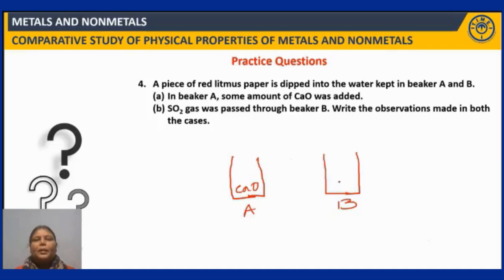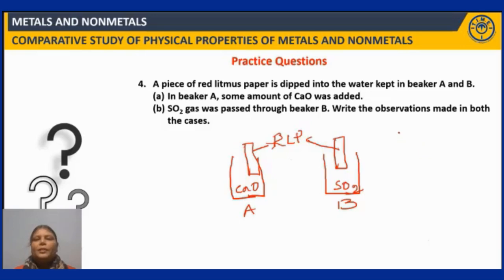And then in beaker B, sulfur dioxide was passed through, right? Now what is dipped here? A piece of red litmus paper. This is red litmus paper, right? So here also red litmus paper, here also red litmus paper, fine. Now write the observations made in both the cases, fine.